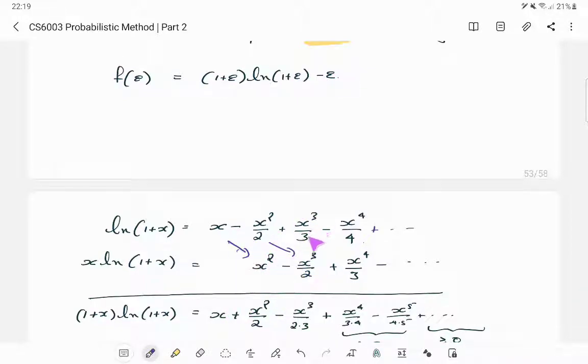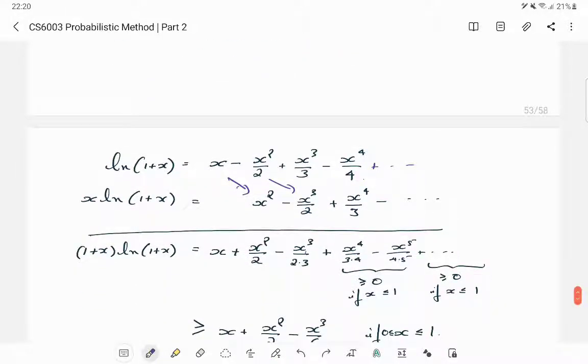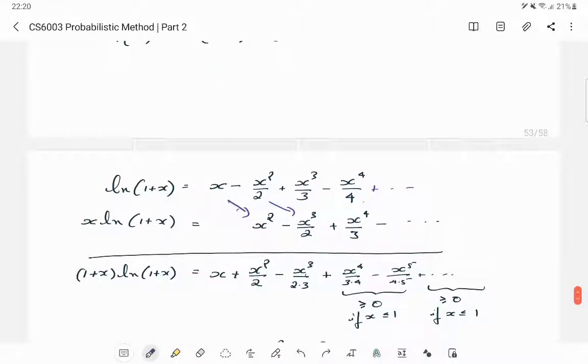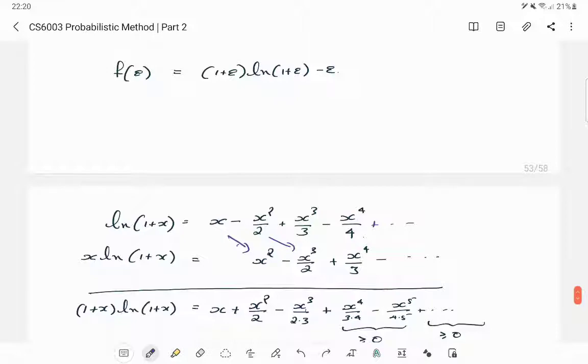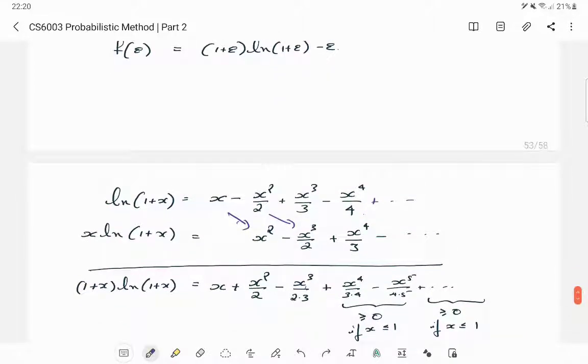Now you do the subtraction, you will get an x cubed by 6, an x to the power 4 by 12, and so on. But the point is that we want a lower bound for this, in fact a lower bound for this minus x. We will now use the fact that our epsilons are going to be small numbers. In fact, we will assume that our epsilon is within the range 0 to 1. So I can assume that this x is going to be epsilon later.